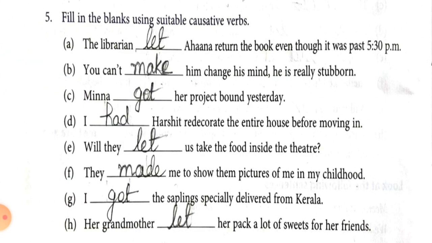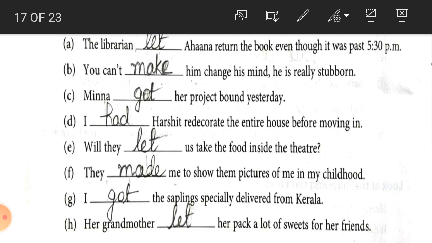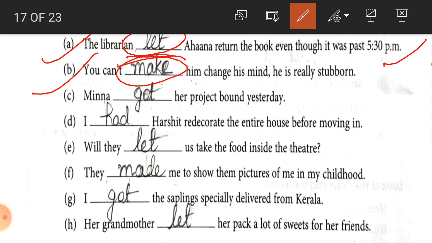Now one exercise is given here, student. Here we have to fill in the blank with a suitable causative verb. Number 1, the librarian let Ahana return the book even though it was 5:30 p.m. So here in the sense of permission "let" is used. You can't make him change his mind. You can't force him. In the sense of force, "make" is used.